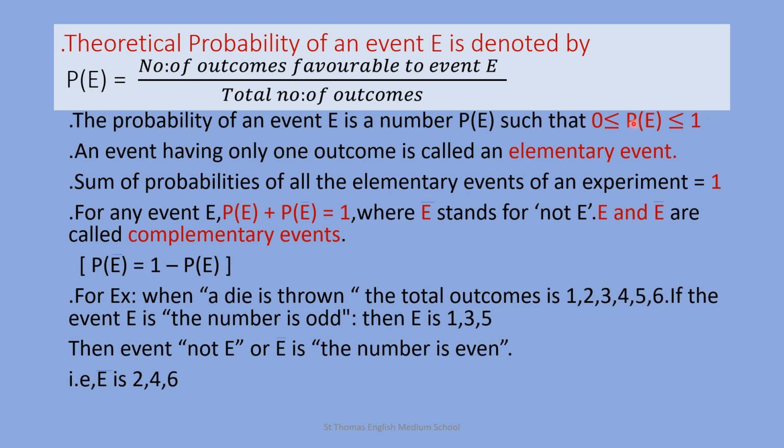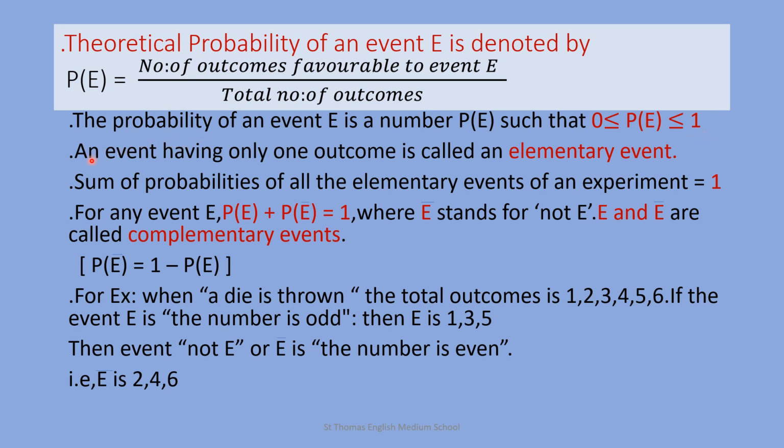That is, the probability of an event lies in between 0 and 1. It is 0 when it is an impossible event and it is 1 when it is a sure event. The probability of any event is not a negative number or a number greater than 1.